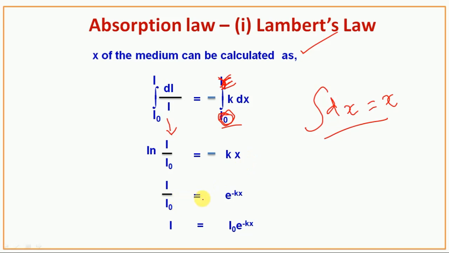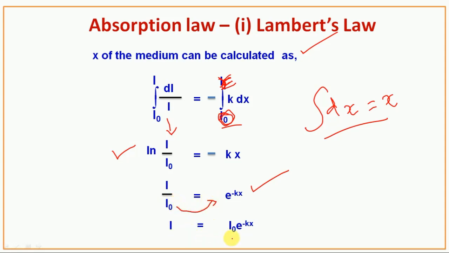So I/I0 is equal to e^(-kx). Next, this I0 goes to the other side. So what will happen?